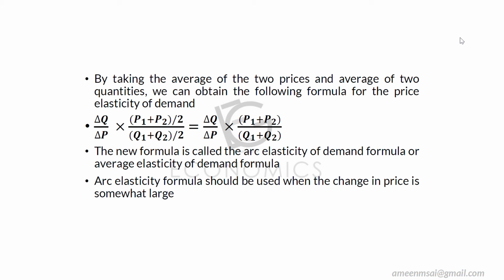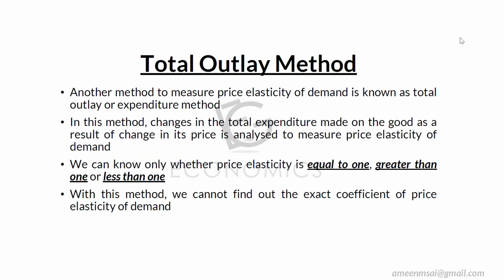So we had discussed the point formula, and here it's the arc elasticity of demand formula. Arc elasticity formula should be used when the change in price is somewhat large. Okay, fine. Hope that it's clear.